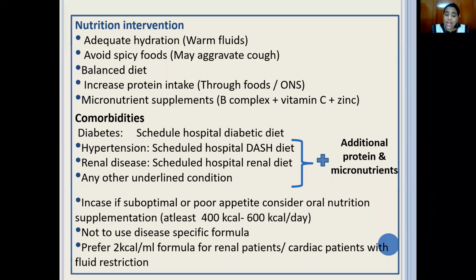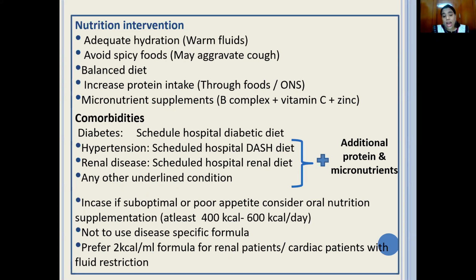Okay, and if you still feel the patient's appetite is a little lesser, consider adding an oral nutrition supplement which should provide at least 400 to 600 calories per day. So if you provide at least 400 to 600 calories per day, and the patient eats other foods and generates around 800 calories, you still end up giving 1400 calories to that patient. So that is very important, that even in moderate form, we can make these small changes.